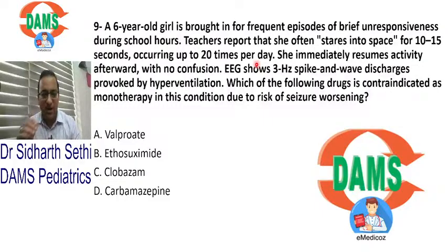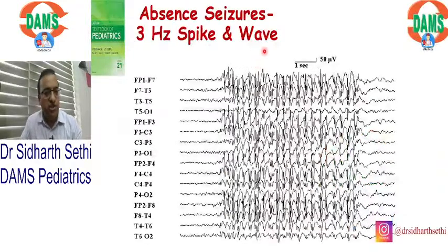So this is a typical absence seizure. Remember, in absence seizure, the EEG shows, and I showed this in the DVT also. DVT is very important, guys. Please start looking at the DVT booklet. All over the brain, you can see spike and wave discharges every second. 3 Hertz spike and wave discharges.